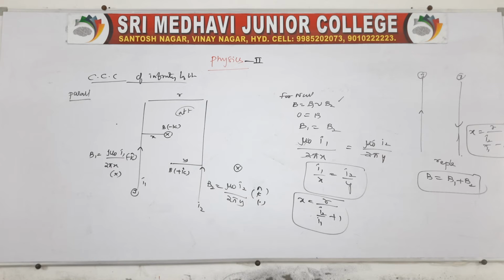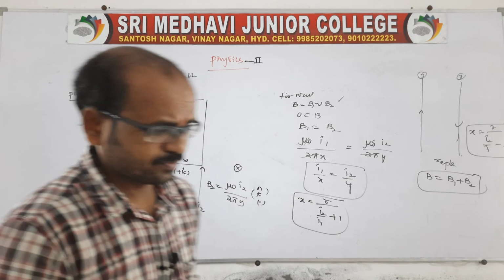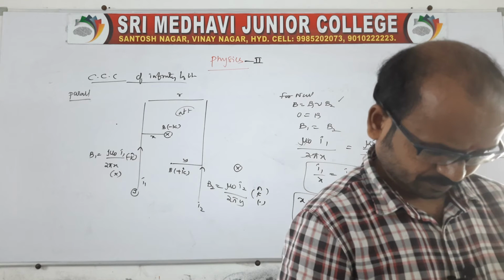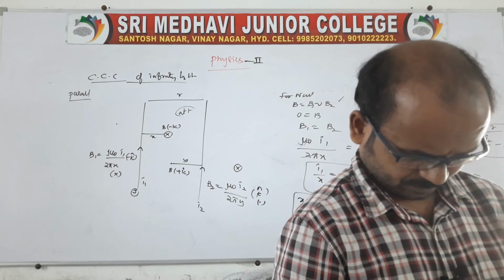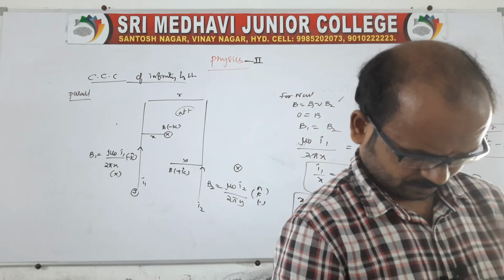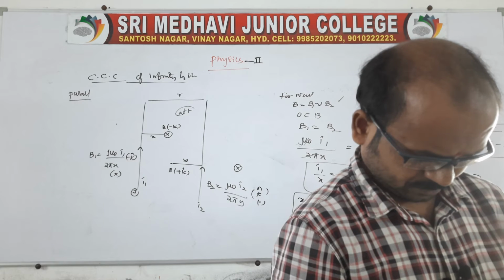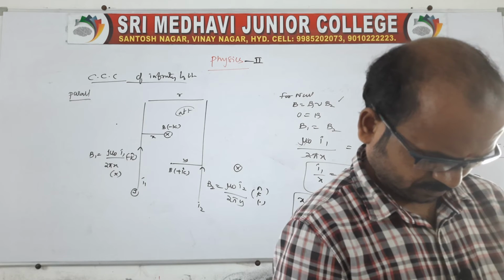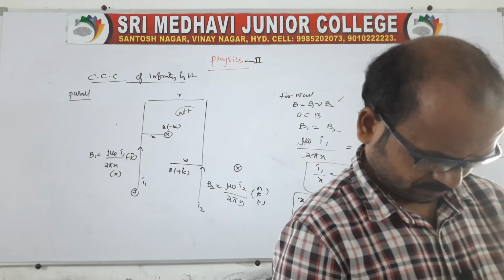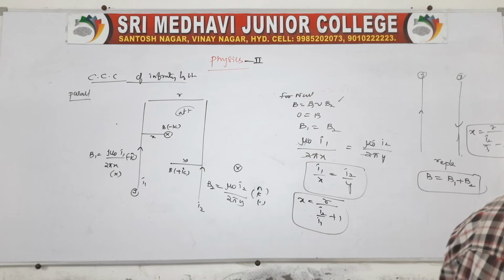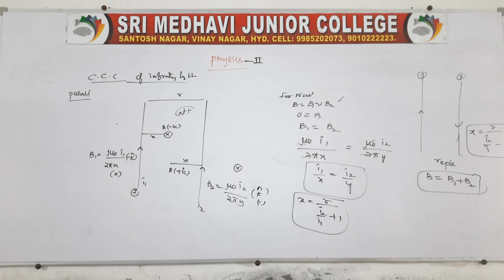Now come to the point: there is another question, a 4 marks question. This is one question related to 4 marks. In our material the question was given as 4 marks.